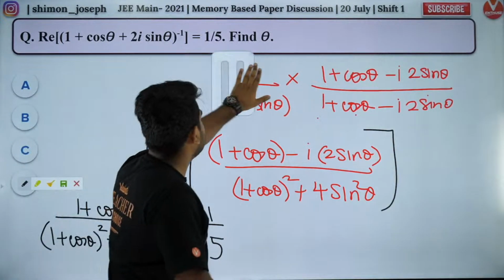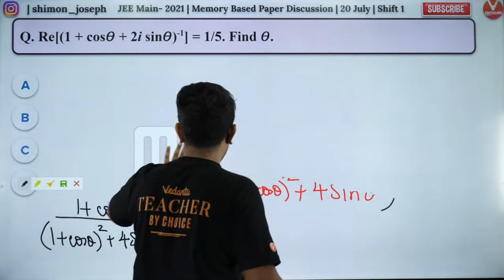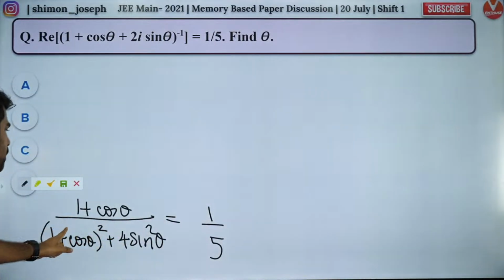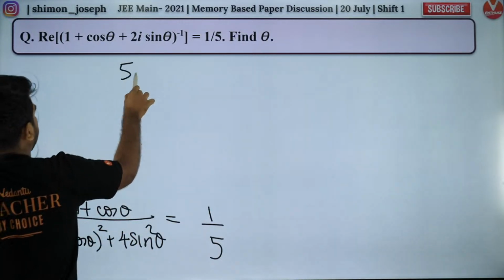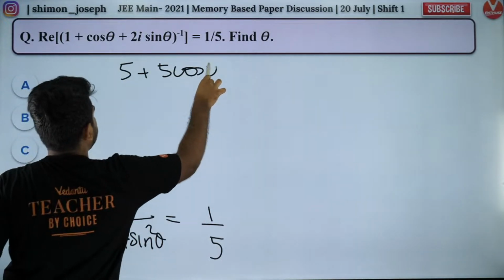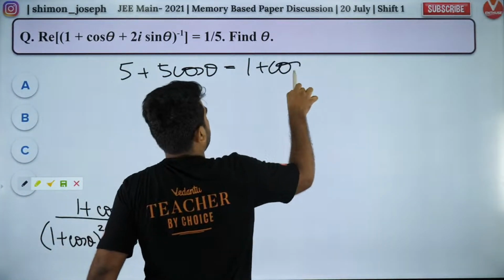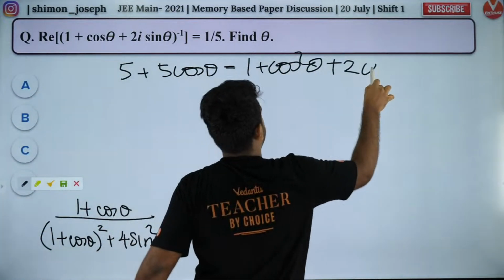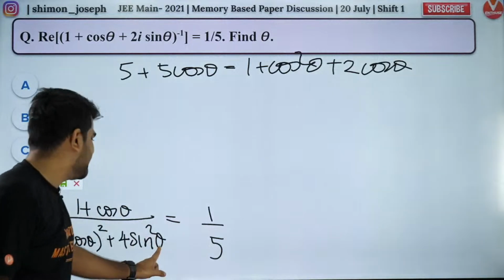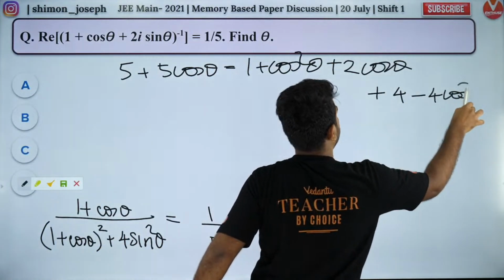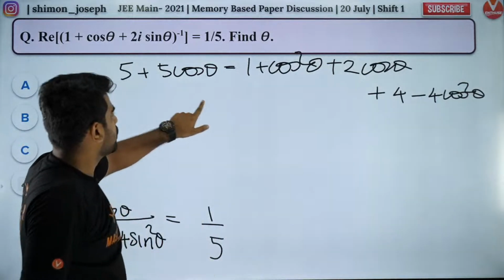So perfect, guys. Let's complete it. Okay, let's finish it off. So have a look at this, people. Now it's just basic trigonometry solving. So multiply to the right side. You'll get 5 plus 5 cos theta is equal to, open the square, 1 plus cos square theta plus 2 cos theta and 4 sin square theta. I will write it as plus 4 minus 4 cos square theta, so that everything is in cos.